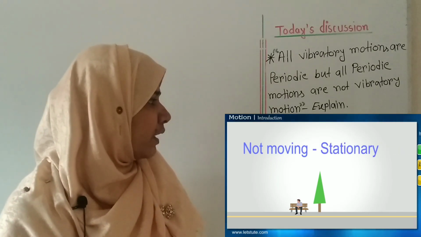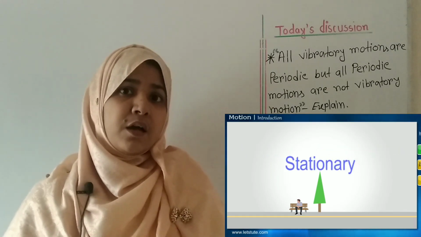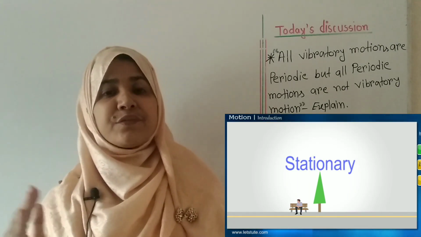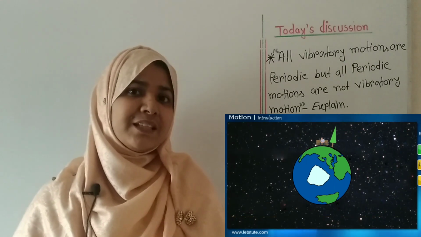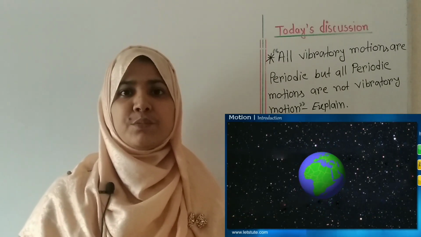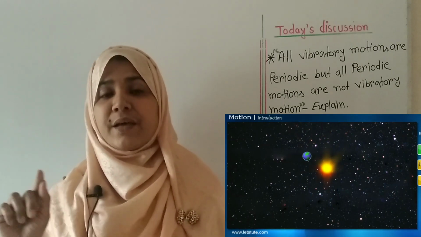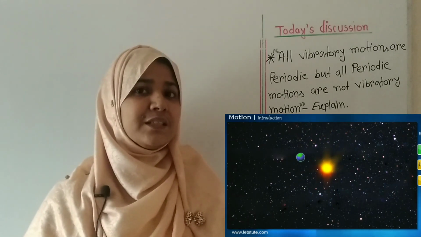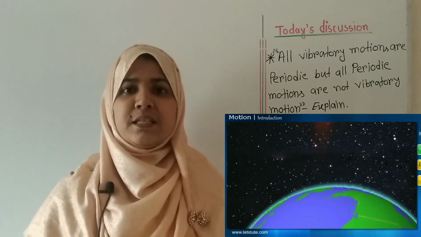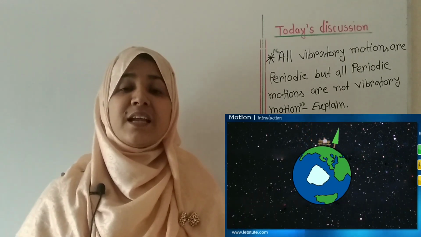Absolute rest means that whenever an object is at rest with respect to an absolute rest object, we can say the object is at absolute rest. Or when an object is in motion with respect to another absolute rest object, we can say this motion is absolute motion. But in this universe, nothing is at absolute rest.